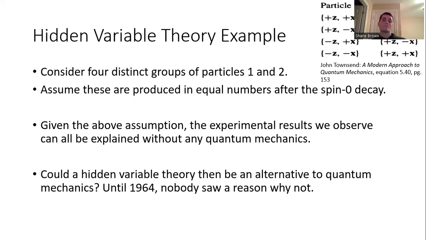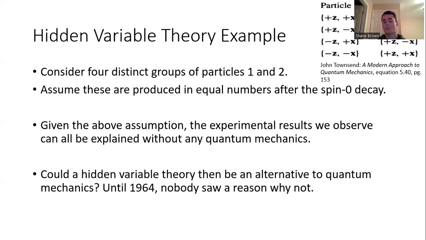If we assume that all of these four different groups, following a spin 0 decay, are produced in equal numbers, then you're going to get the same experimental results that we already saw, but without needing to invoke any sort of quantum mechanics. So it seemed as if this could be a possible alternative. It seemed to still fit the results that we saw.